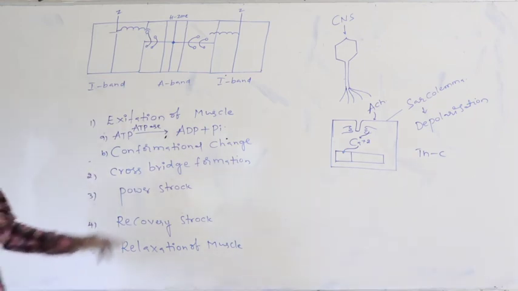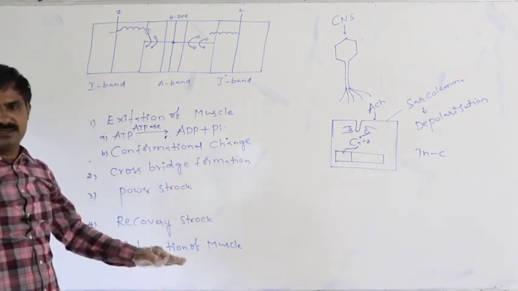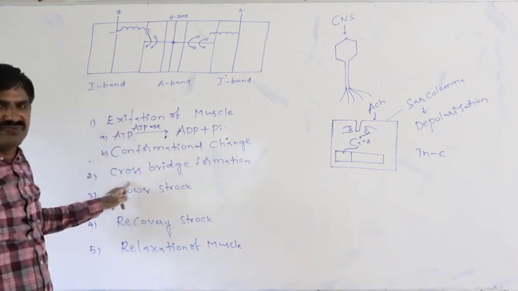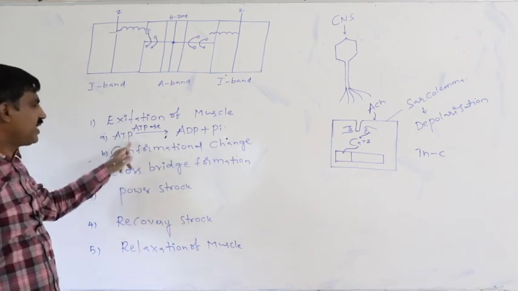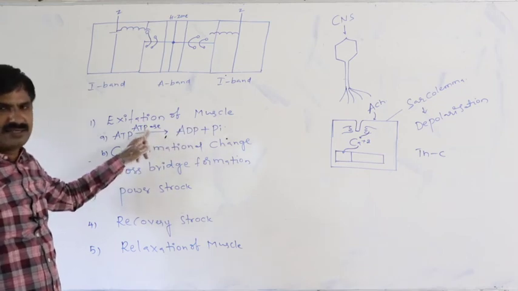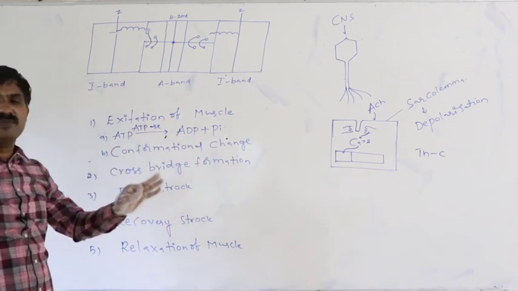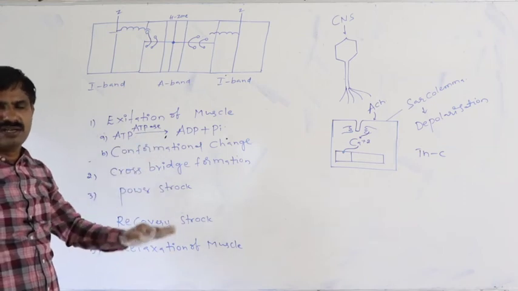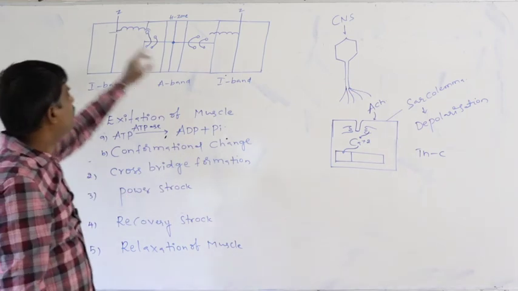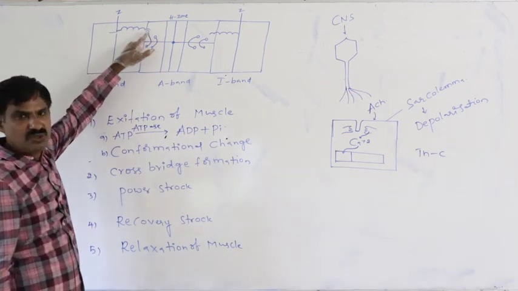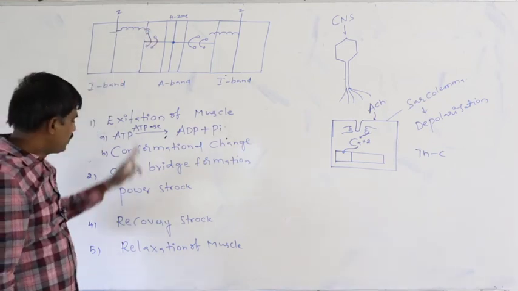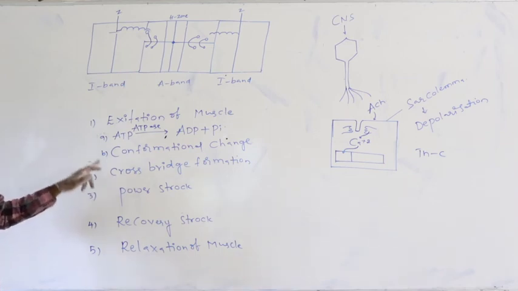What are the changes which occur? What are the steps which occur after excitation of muscle before cross bridge formation? One is that ATP is hydrolyzed into ADP plus Pi in the presence of ATPase. Second, conformational change occurs in the head of the myosin. Conformational change is nothing but elongation of the head of the myosin to attach exactly to the corresponding active site. So that is the first step.